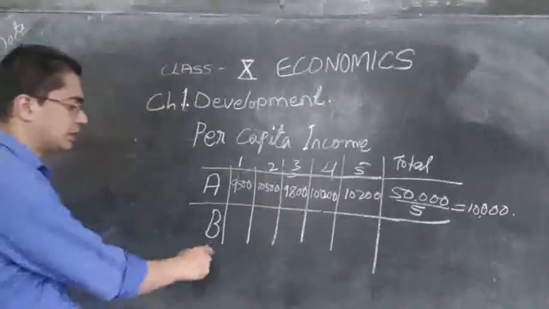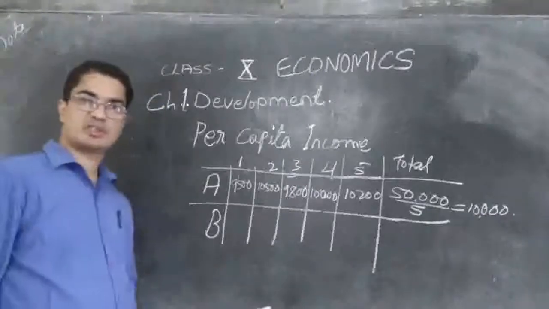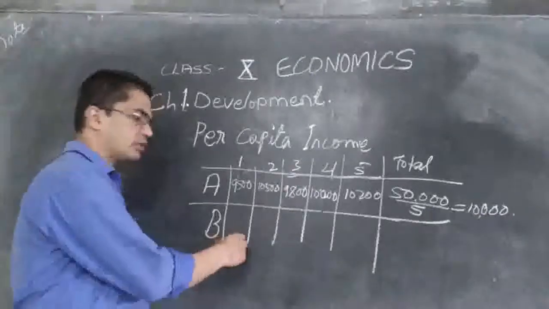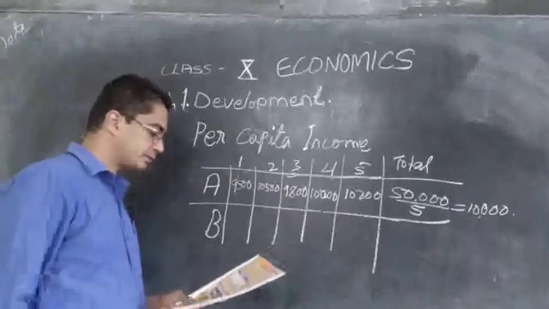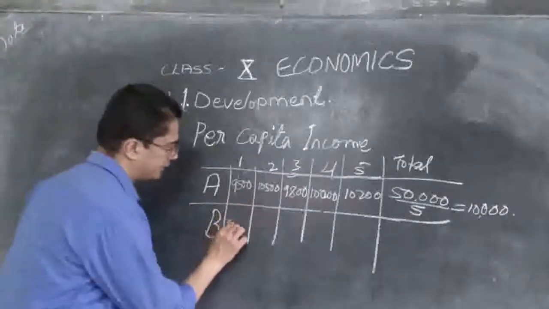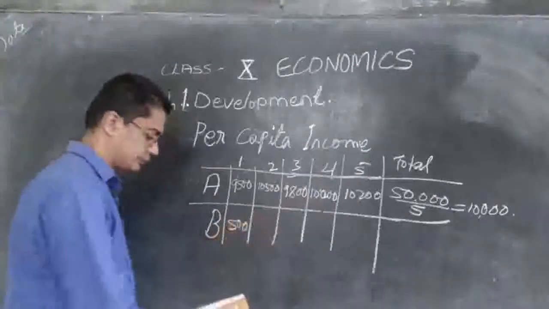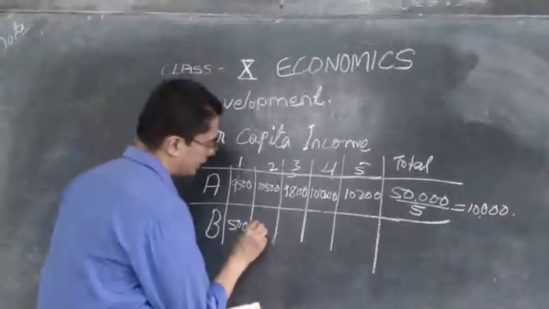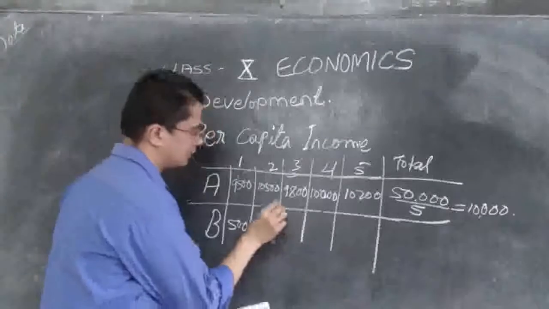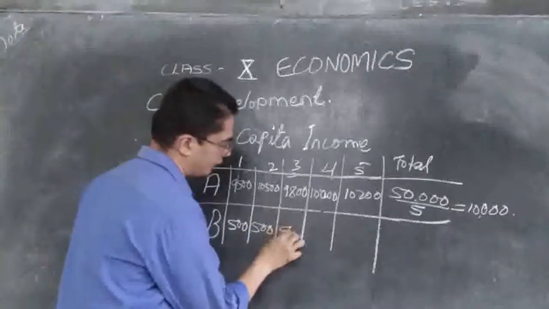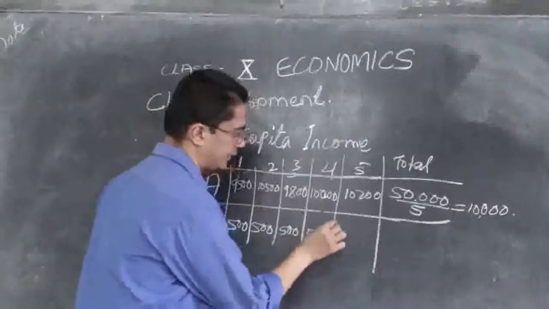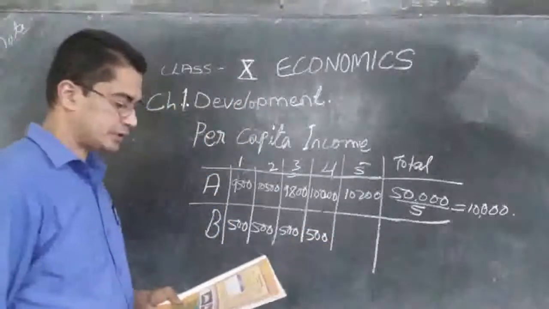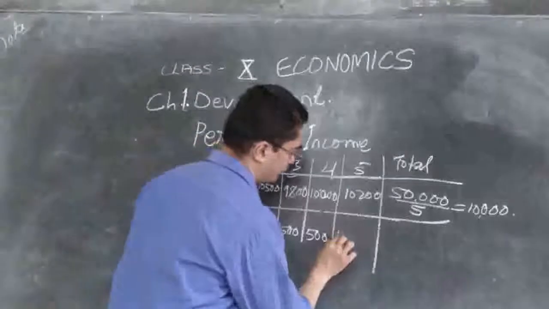Now let us see about country B. What is the situation in country B? Country B also, let us say there are only 5 people. So their income is, first person is getting only 500. Second person also is getting 500. Third person also is getting 500. Fourth person also is getting 500. And the fifth person is getting 48,000.